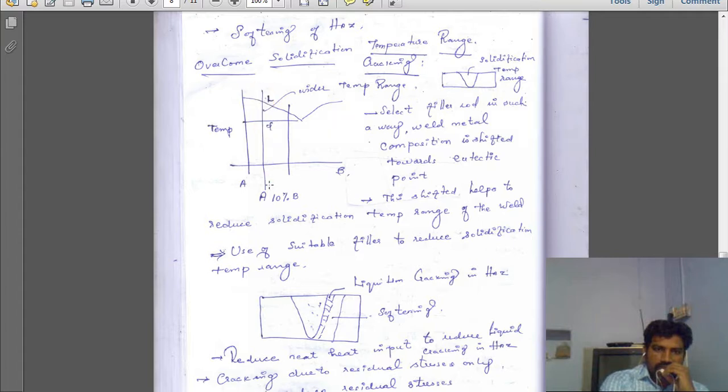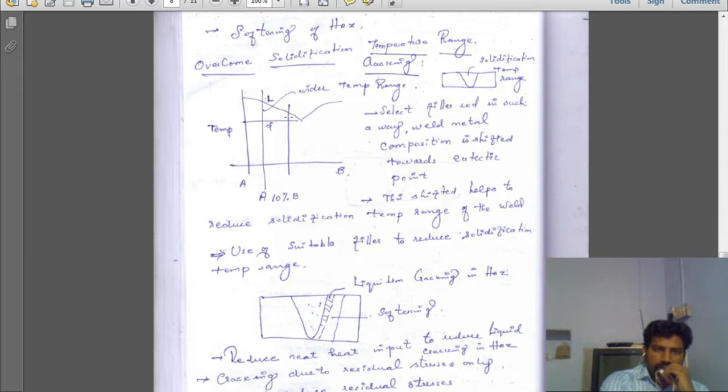In this 8 to 10% alloy composition, we have a longer length from liquid to solid. So we need to shift the line to this position, where the percentage of alloying element will be increased. In that region we have very limited liquid to solid transformation.